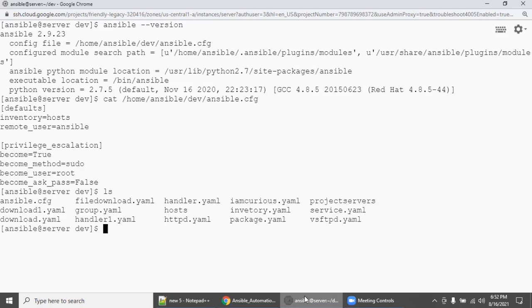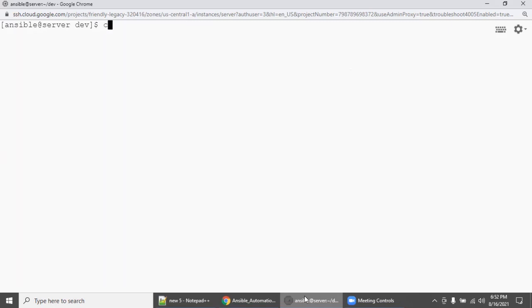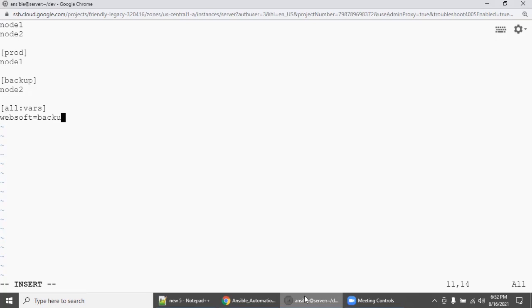So there is a host file. Check, there is a host file. Is there not? Yes, there is a host file. So what is there in the host file? Node1, node2, plus we created two groups: production servers with node1, and backup servers group with node2. So in this file, you declare first. What am I going to declare? I'm going to declare all first. Then it is a variable. What variable am I going to declare? websoft equal to backup, or websoft equal to httpd, right?